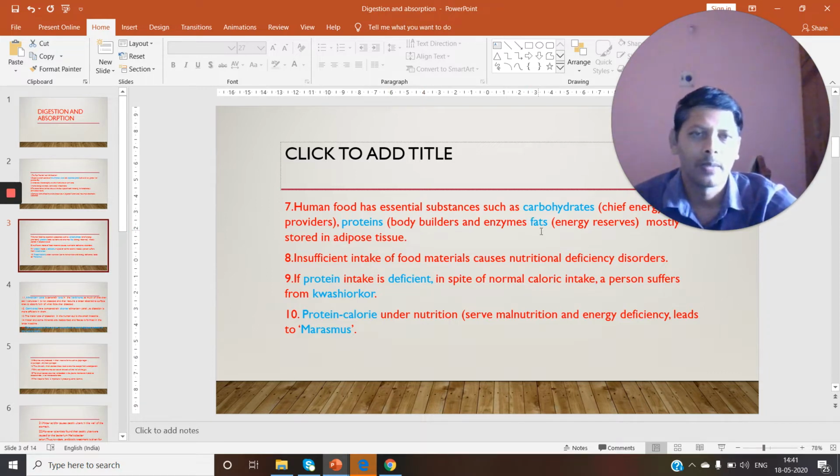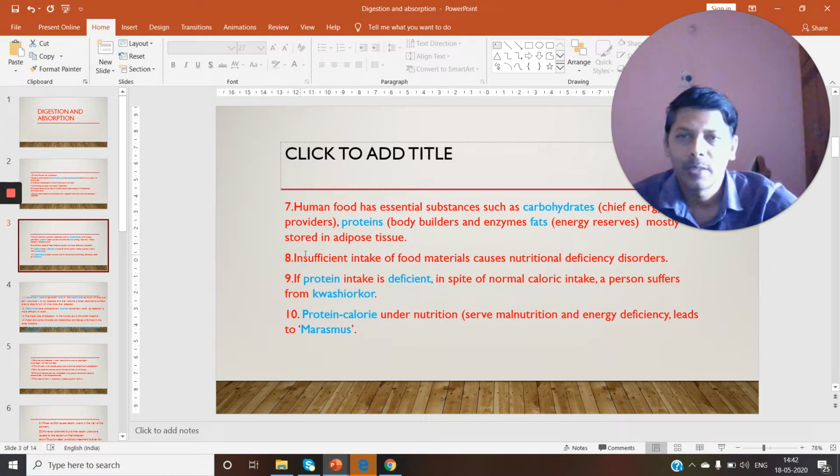And fats also provide us energy. When carbohydrates are completely used up in our body, then our body gets energy from fats. Fats are energy reserves, mostly stored in adipose tissue. Adipose tissue is one of the connective tissues in our body.